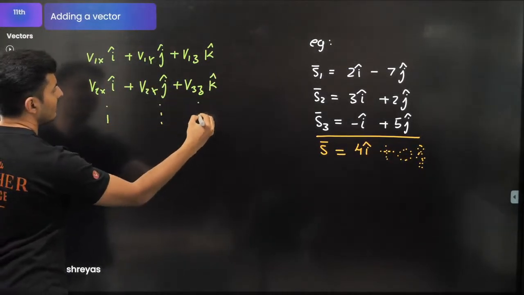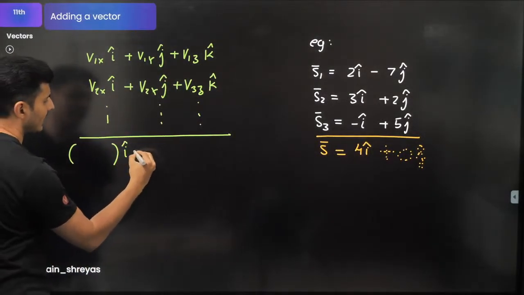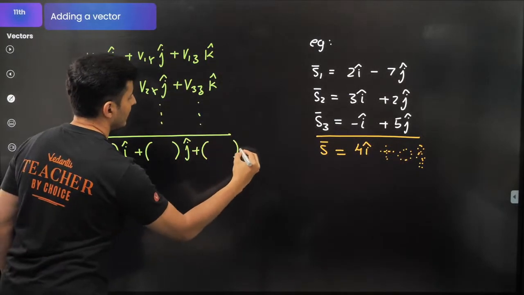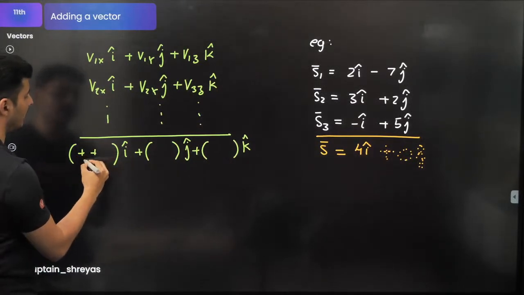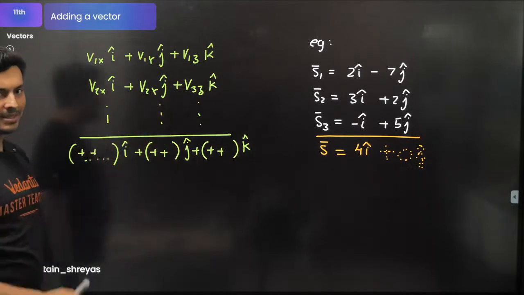If there are many vectors like this, just add their x components, you will get i cap, add their y components, you will get j cap, and add their z components, you will get k cap. Here you just need to add the terms. It's very simple.